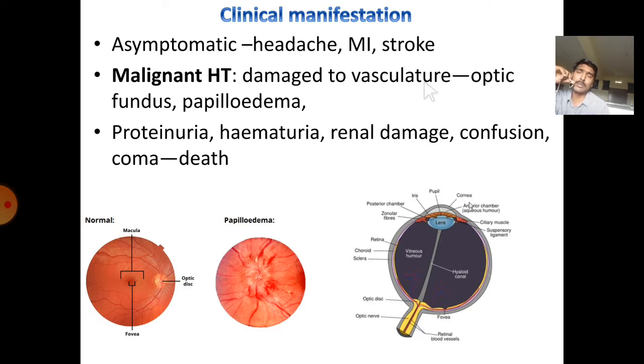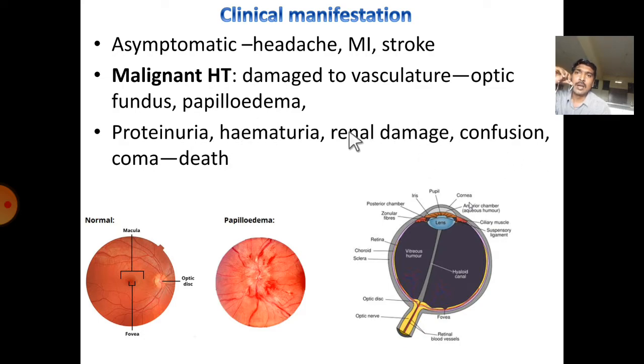So if the BP increases, automatically the blood vessels will be broken, especially if it happens in major organs like the eye as well as the kidney, where damage of the particular area takes place. Damage of the optic fundus as well as papilloedema takes place. The optic disc is the region where the retinal blood vessels come out. Here a disc-like shape is normally present, which will be depressed and swollen. That condition is called papilloedema.